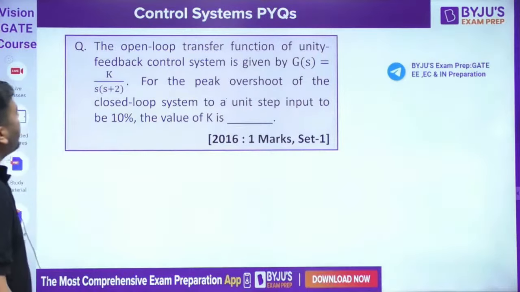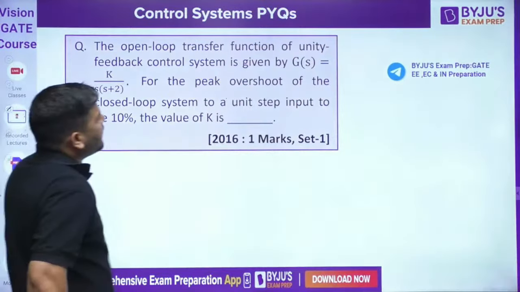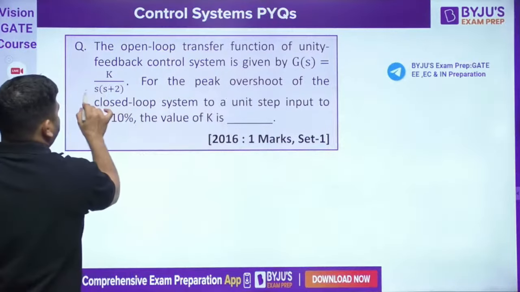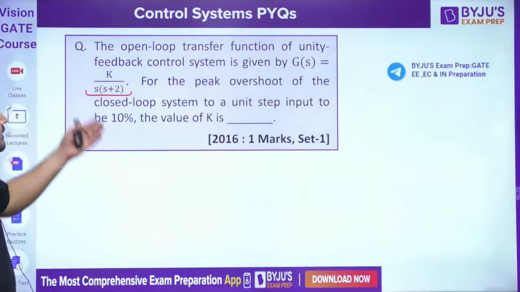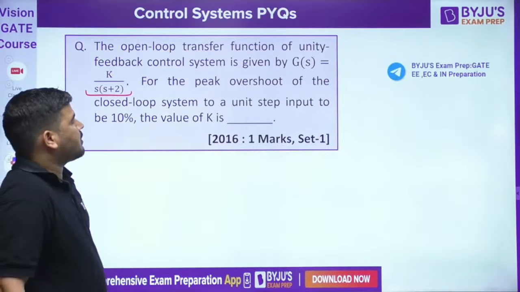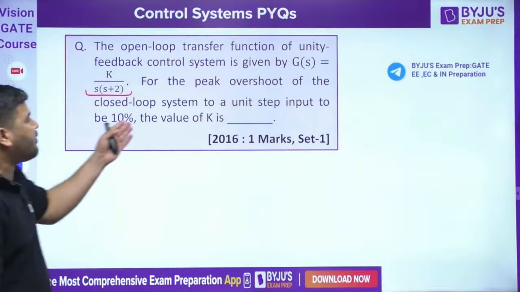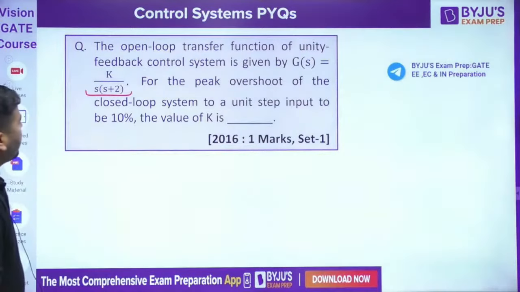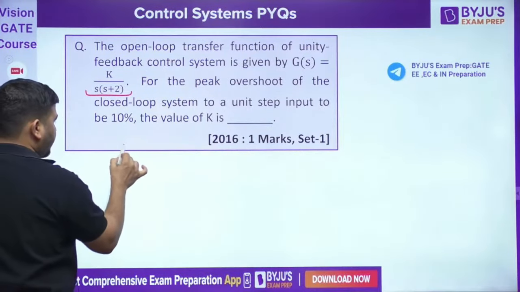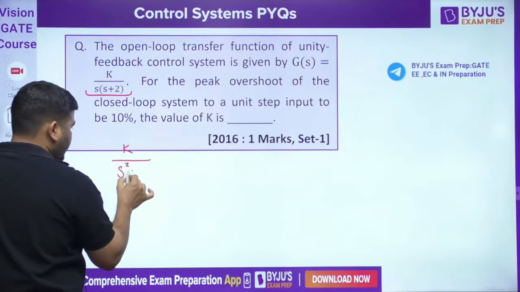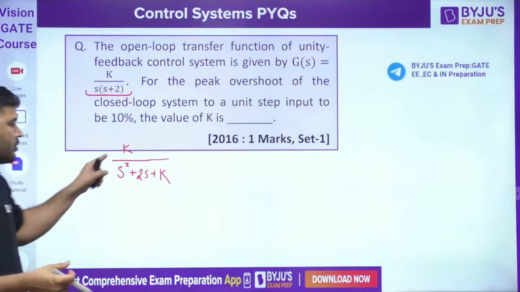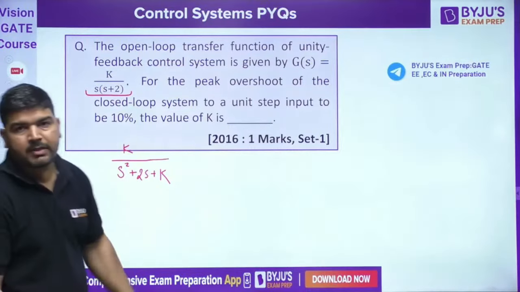The next question: the open loop transfer function of a unity feedback control system is given by this. Given that the feedback is unity and this is my GS, the peak overshoot of the closed loop system to a unit step input is 10%. What is the value of K? Let's first calculate the closed loop system. The closed loop system will become K divided by S square plus 2S plus K. This is our closed loop system, GS divided by 1 plus GS.